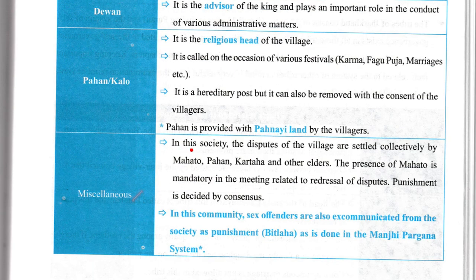Now, miscellaneous. In this society, the disputes of villages are settled collectively by Mahato, Pahan, Khatra, Karta, and other elders. The presence of Mahato is mandatory in the meetings related to redressal of disputes. Punishment is decided by consensus. In this community, sex offenders are also excommunicated from the society as punishment, that is Bhitla, as is done in the Manji Pargana system.